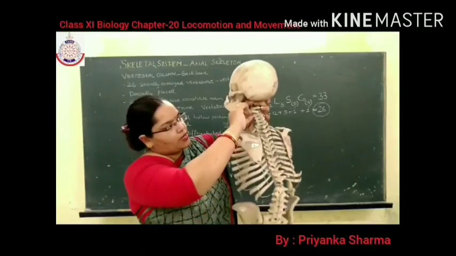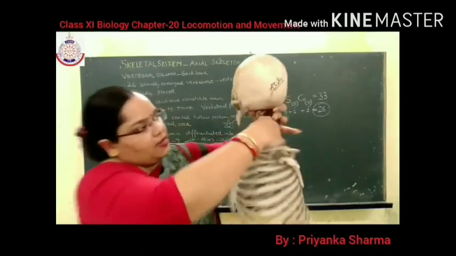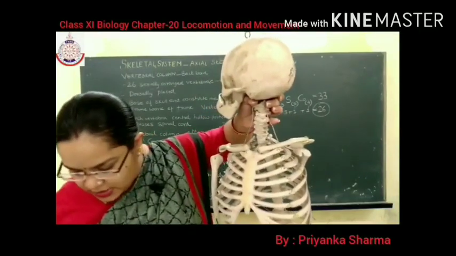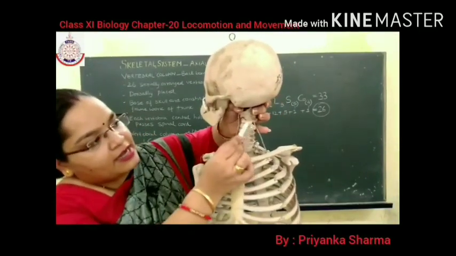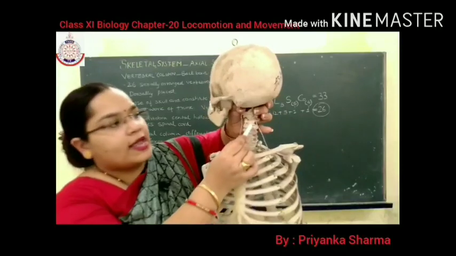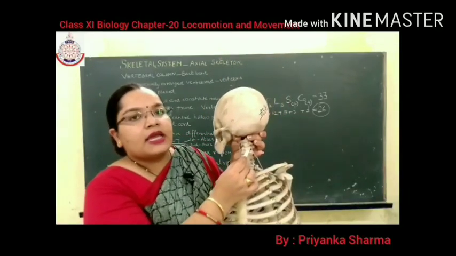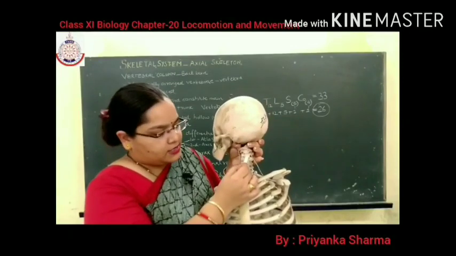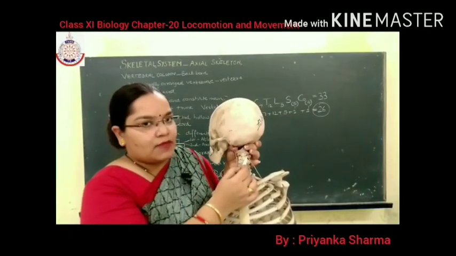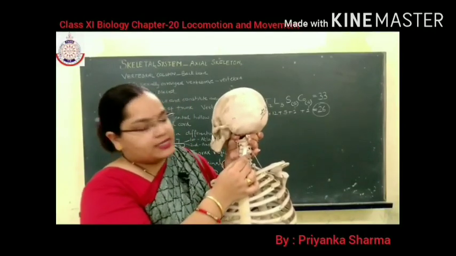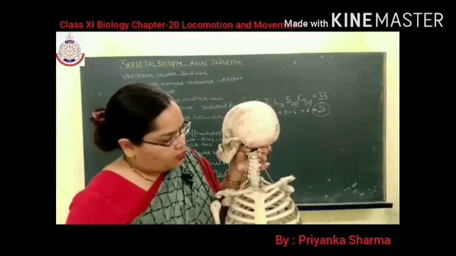In between these two vertebrae, you can see this small cartilaginous structure. It is known as the intervertebral disc. What is it known as? Intervertebral disc. It helps in movement and provides flexibility to the backbone. So the intervertebral disc is present in between two vertebrae.